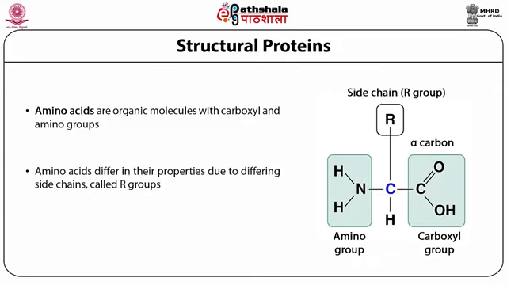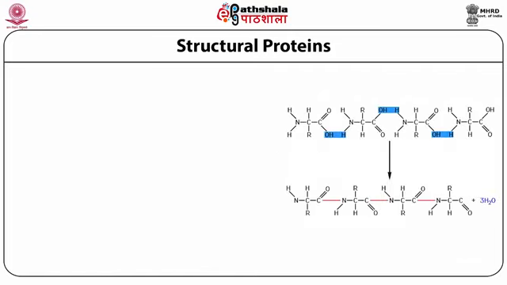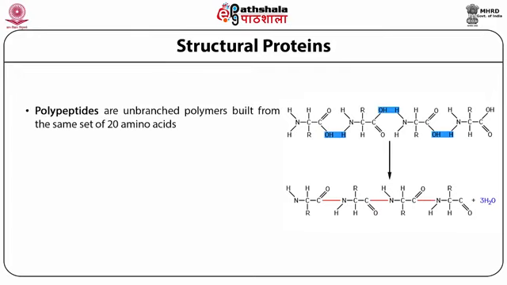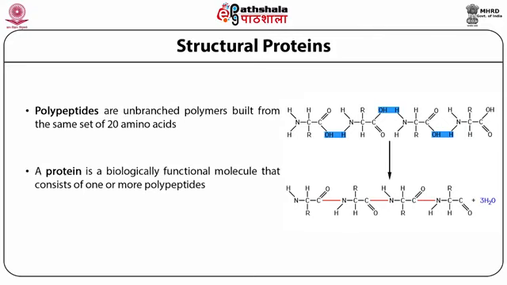Apart from that, the side chain plays a major role in the case of amino acids. Polypeptides: peptides are formed when amino acids combine together. Polypeptides are unbranched polymers built from the same set of 20 amino acids. It is very important: a protein is a biologically functional molecule that consists of one or more polypeptides. Polypeptides are nothing but molecules combined together to form peptides. The peptide molecules combine together to give polypeptides with the elimination of water molecules.